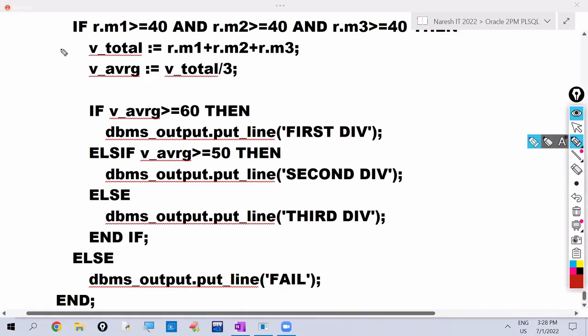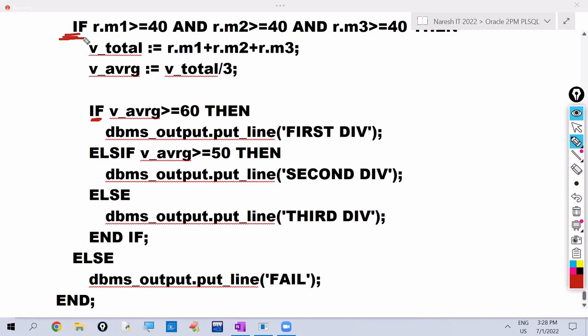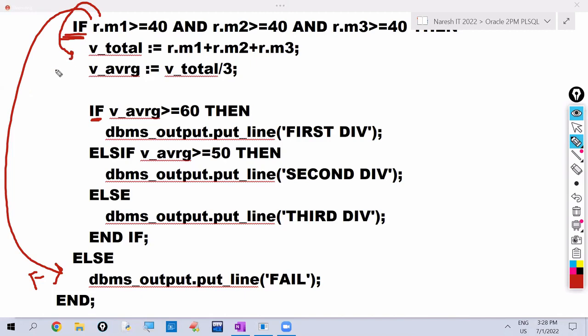Observe here, inside of if control structure, we are writing one more if control structure. So you can call this a nested if. For this outer if, this is the corresponding else block. If the outer condition is true here, result is pass. If the outer condition is false here, result is fail. This outer condition false means result is fail. Outer condition true means result is pass.